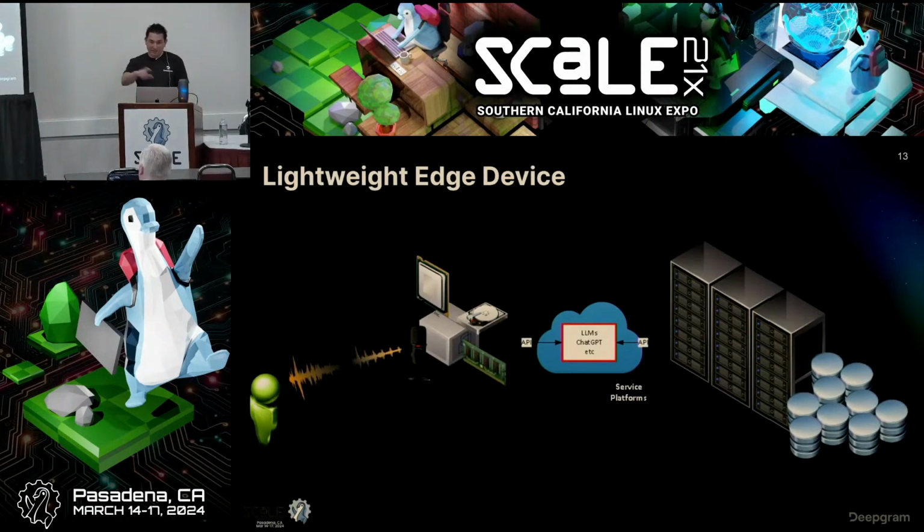And then on the far extreme, we had this super beefy, powerful device. This is the lightweight one, where I don't want to spend a lot of money on making my device. Maybe this device has just enough to run a CPU, enough memory to boot some embedded operating system, and a microphone so that you can actually talk to it, because we're talking about voice-activated AI agents. And maybe you want to defer everything to the cloud, so you basically have API calls calling out to your infrastructure. It's doing all the processing up there and sending you the results back over the network. Maybe that's okay for your use case.